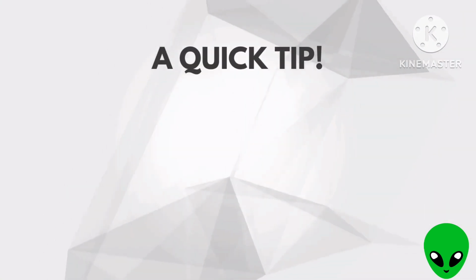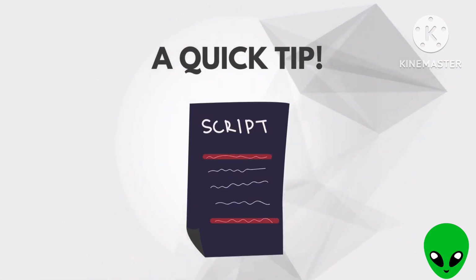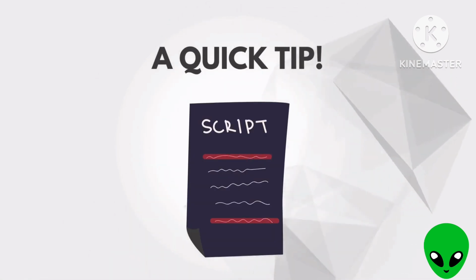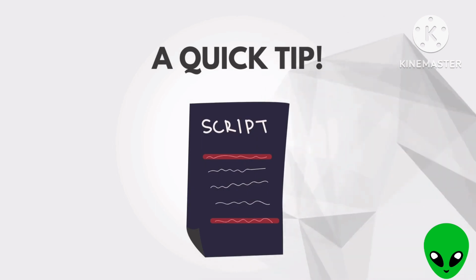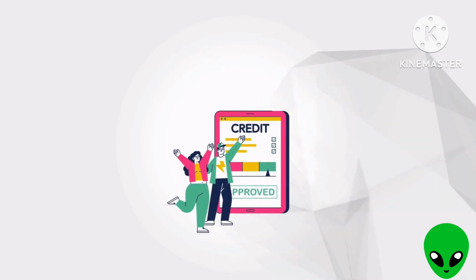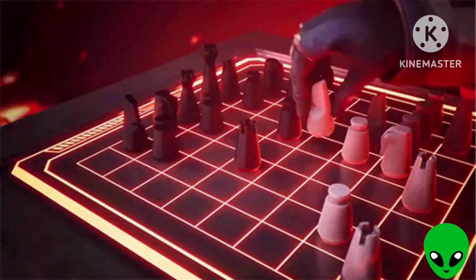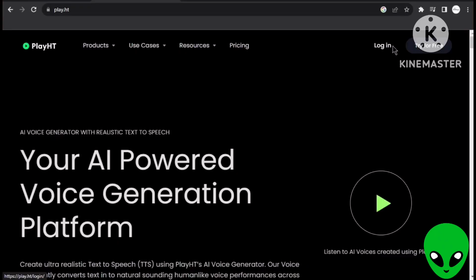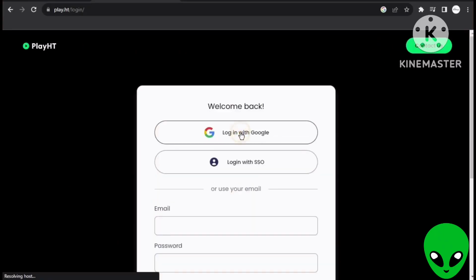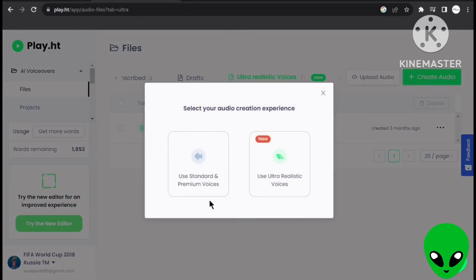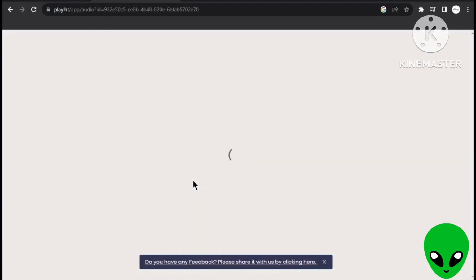A quick tip. Use only the first and last sentences of your script here. Your AI avatar doesn't need to be present throughout the entire video anyway, and you will save up a lot of credits. This strategy will become clearer as we proceed with further editing. For the voiceover, I'll get it from a reliable site called play.ht, which has proven to be of good quality.